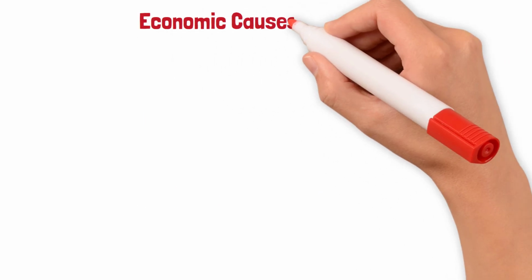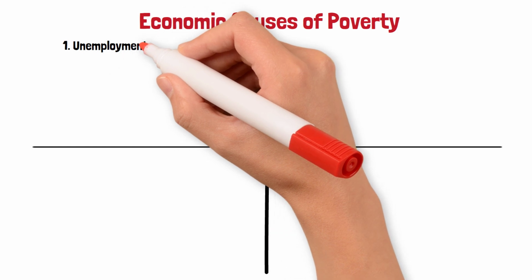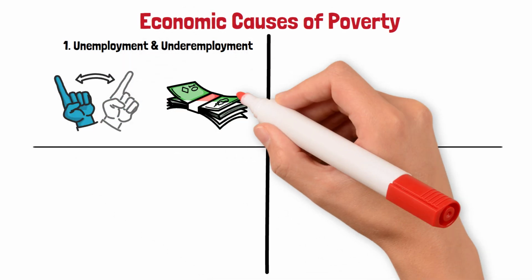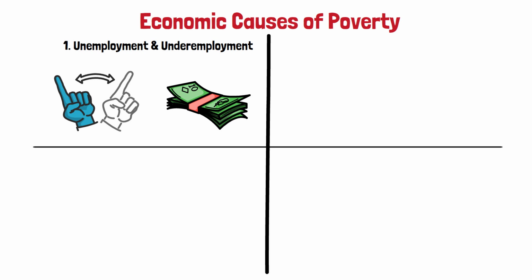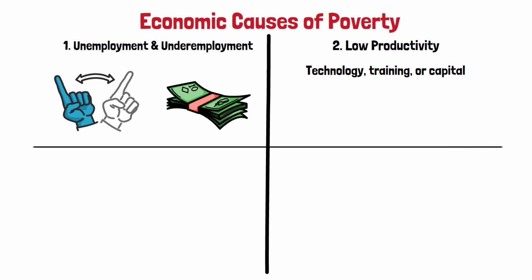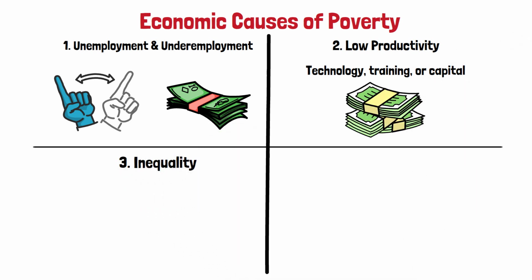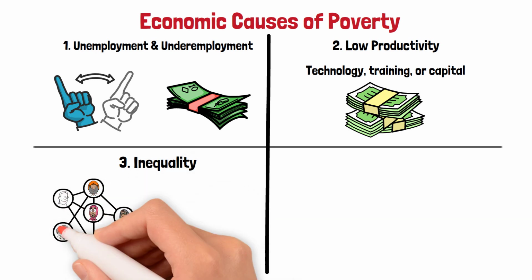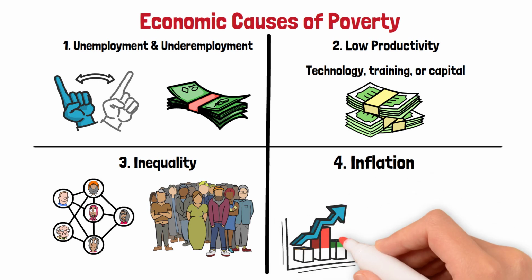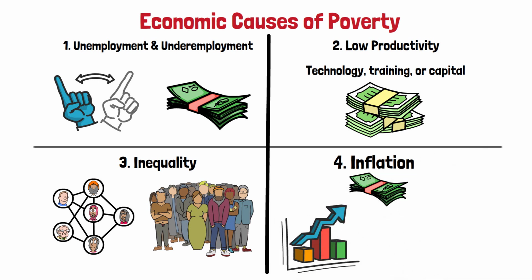Economic causes of poverty. 1. Unemployment and underemployment. No job or jobs that pay too little to cover basic needs. 2. Low productivity. Lack of access to technology, training, or capital reduces earning potential. 3. Inequality. Wealth concentrated in a few hands limits opportunities for others. 4. Inflation. Rising prices erode the value of incomes, hitting the poor hardest.